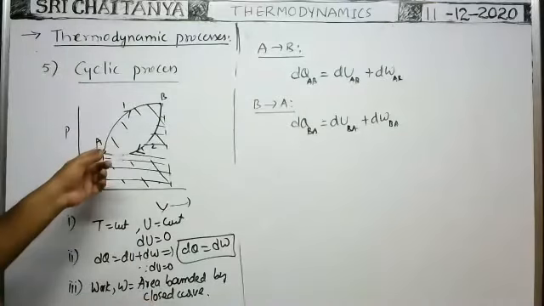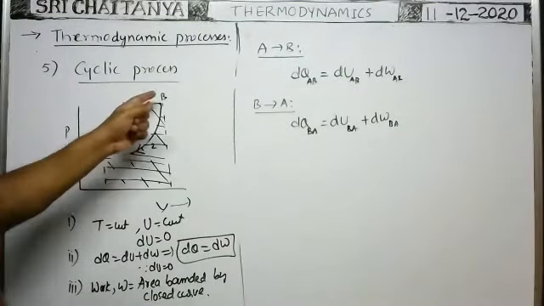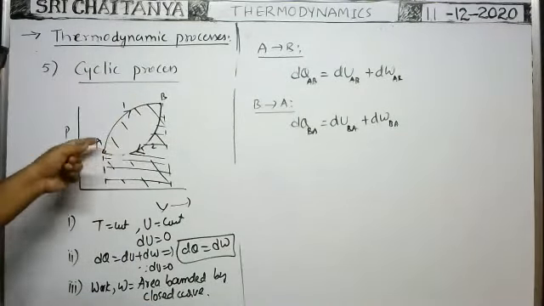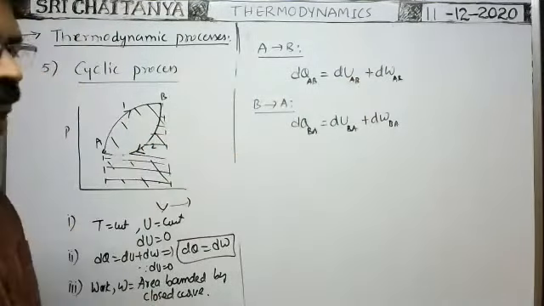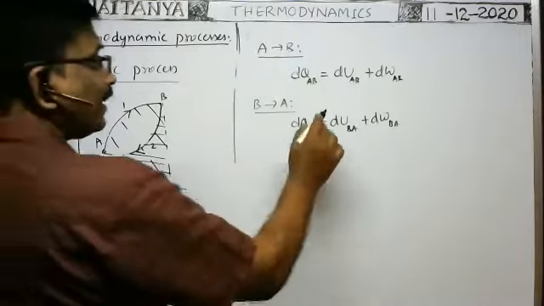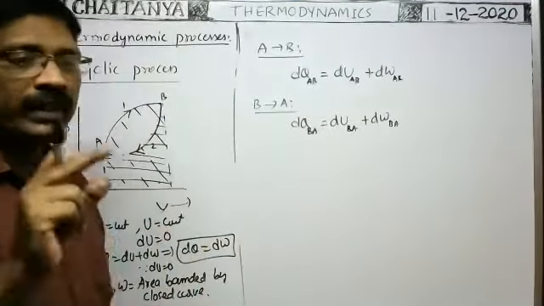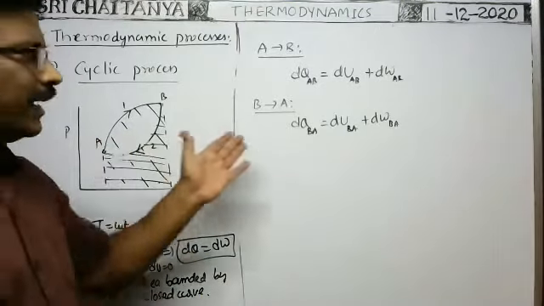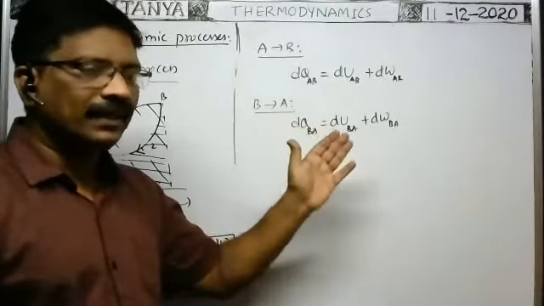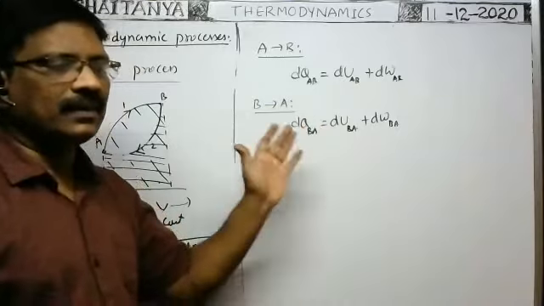Okay, here the work done in the process from A to B is different and B to A is different, because A to B is positive work done, it is more work, and B to A is less work. But the internal energy of the system depends on only the initial state and final state. It does not depend on the path followed.